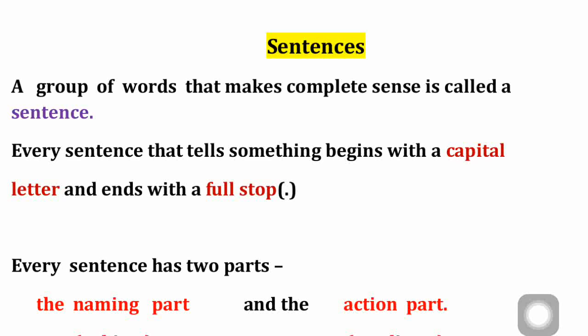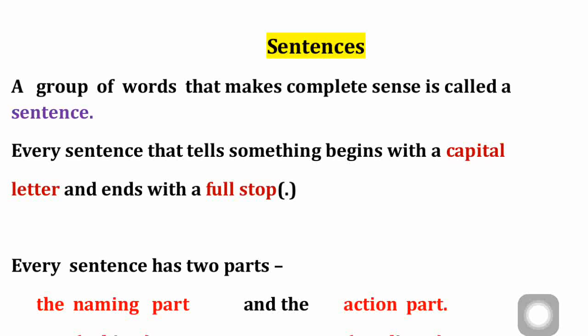Here's a simple definition. A group of words that makes complete sense is called a sentence. That means first we learned alphabets. Then with those alphabets we formed words. Those words are put together in one order that makes complete sense. That means it gives some meaning to it. So which is called a sentence.